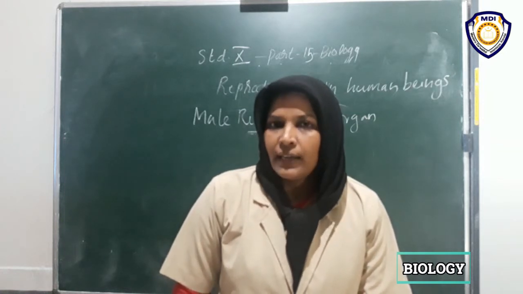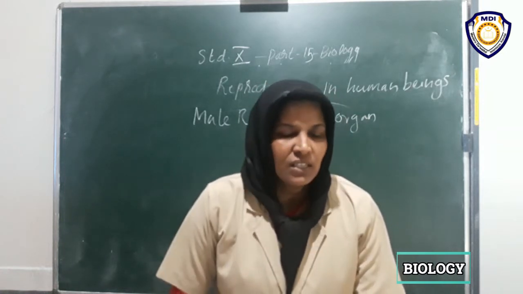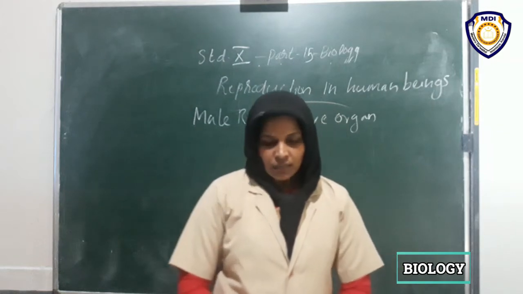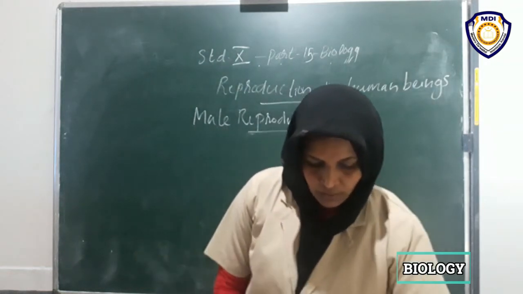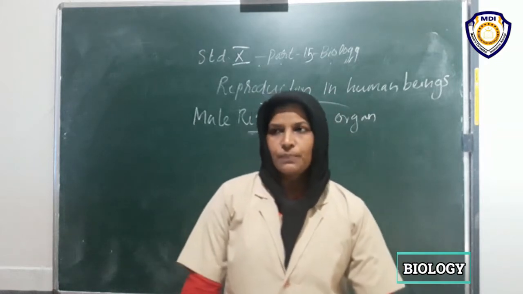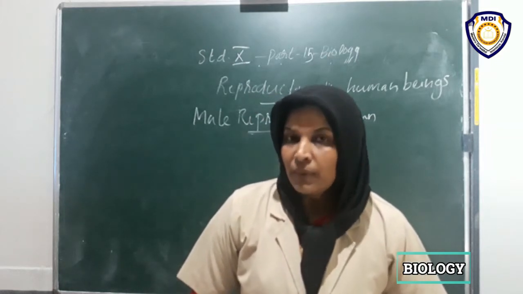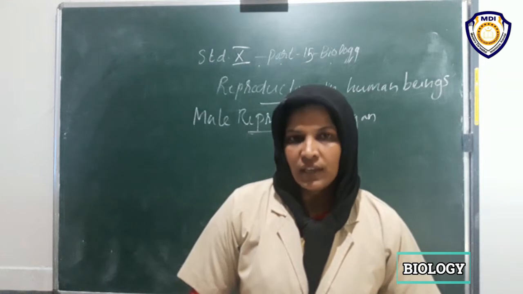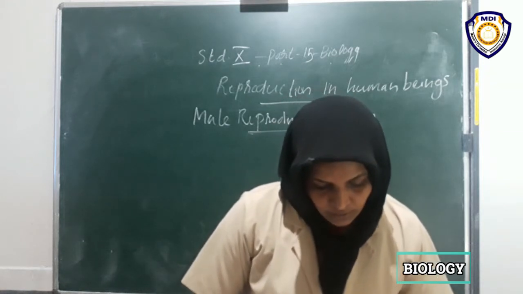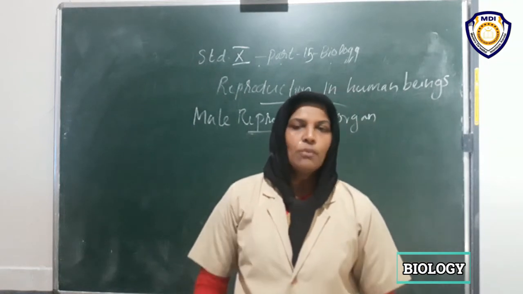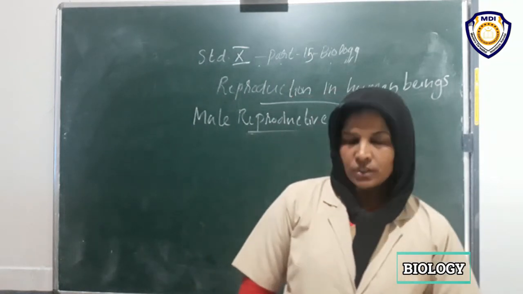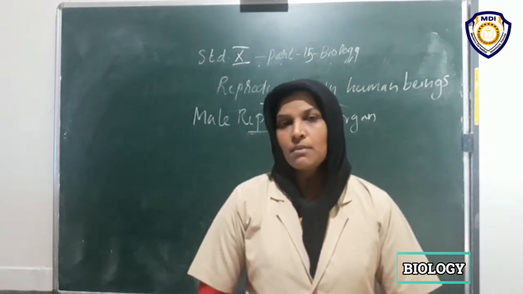Look at the given diagram and identify each part, it's very important. Then, for the production of sperms, what is the location in the male reproductive system? It is located outside, in the outer region. It provides the optimum temperature. For the production of sperms, it needs an optimum temperature.